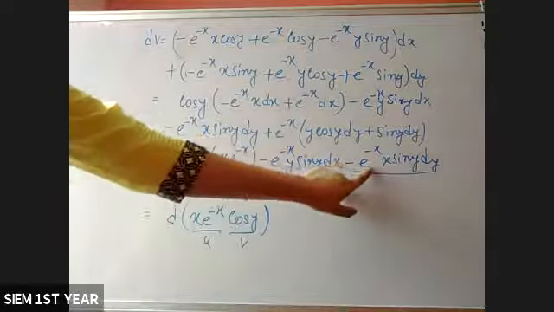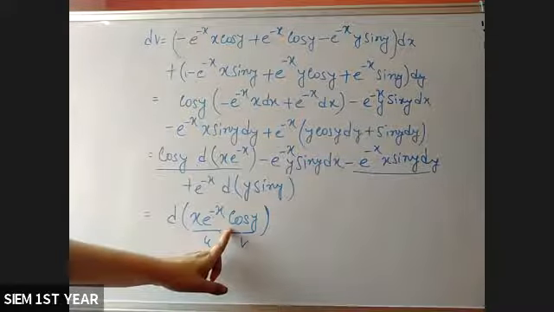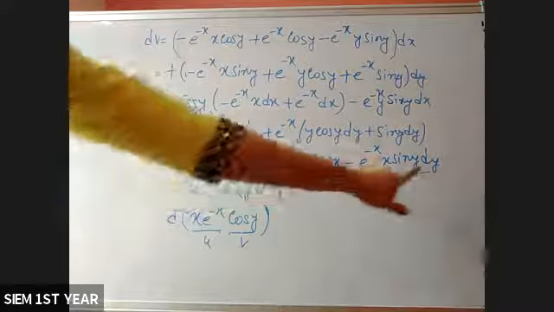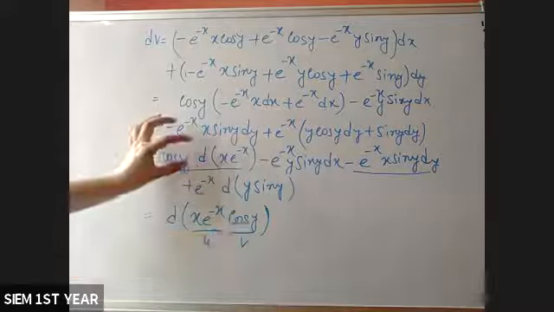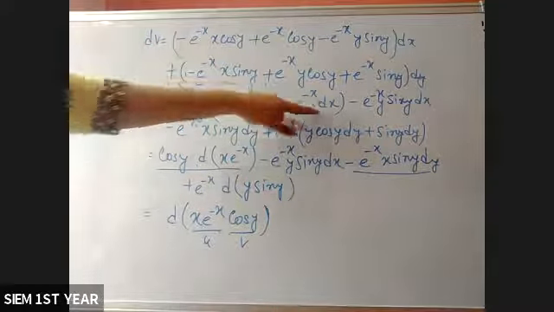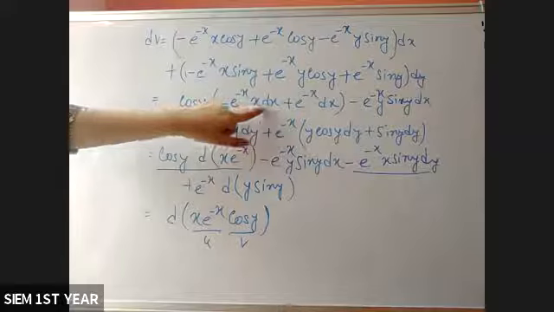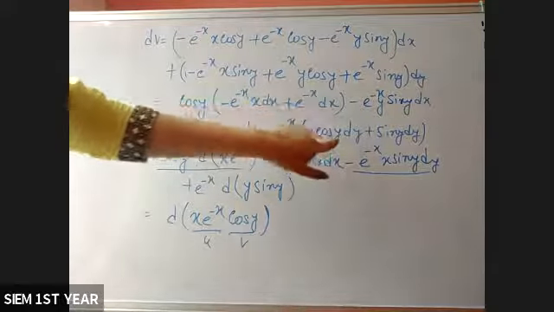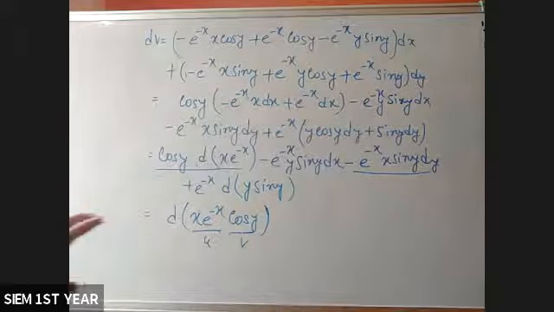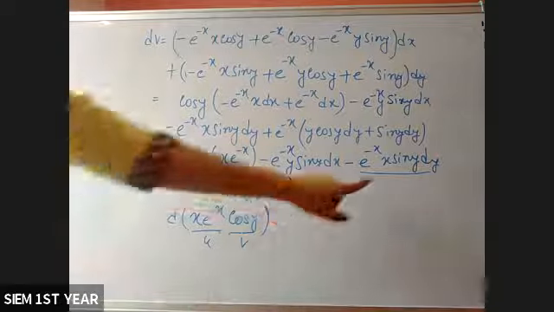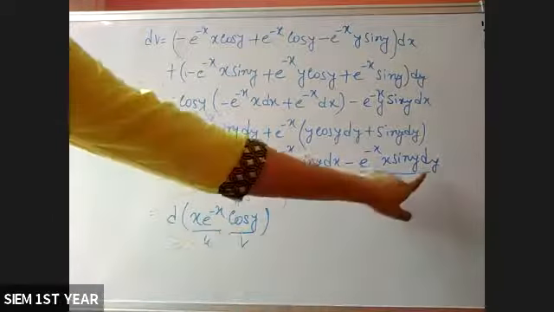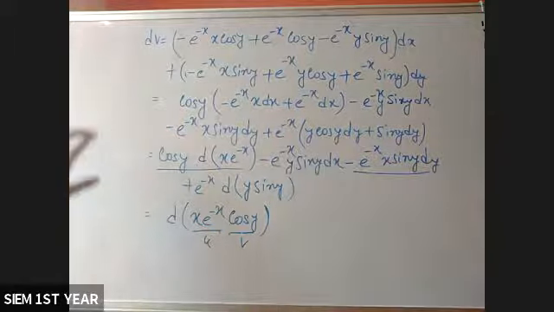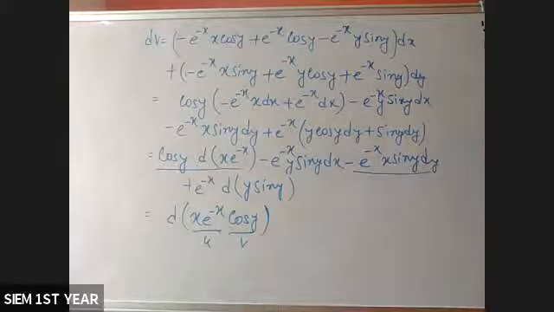So x e to the power minus x into derivative of cos y, meaning minus sin y dy. Here you are considering derivative with respect to x, that's why these are dx. Here with respect to y, that's why they are dy. Okay. Since it is cos y, you have to use dy. So first and third term can be written in this form.